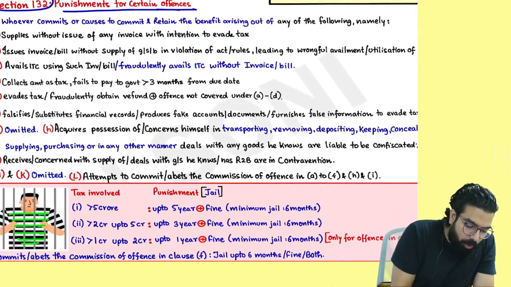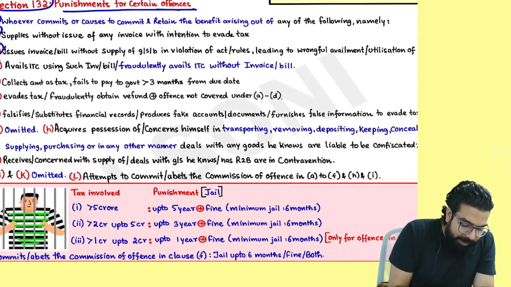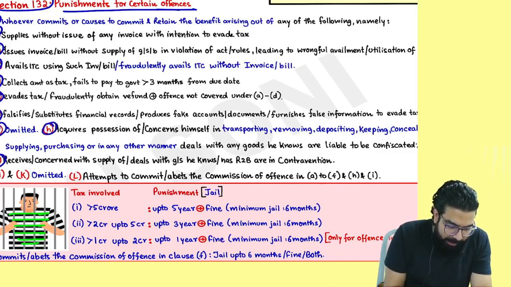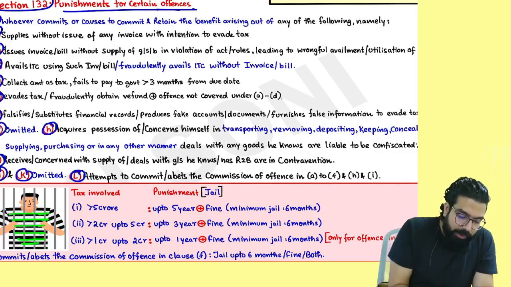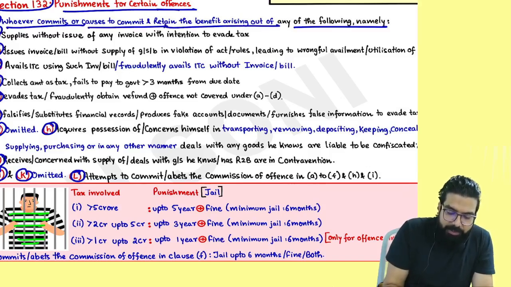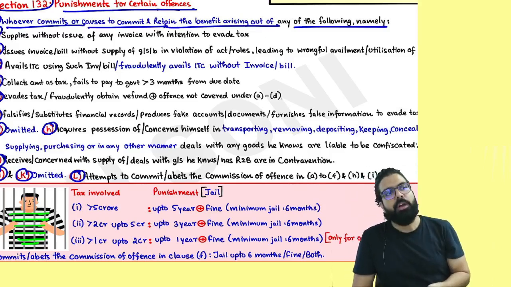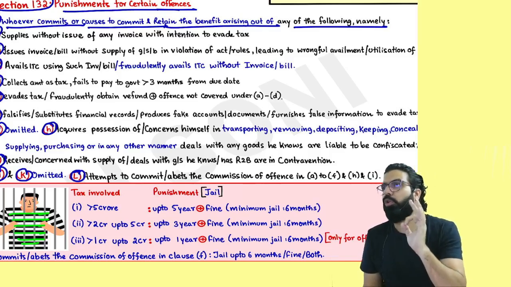They have gone ahead and told in section number 132(1): A, B, C, D, E, F, G (G is omitted now), H, I, J, and K is omitted, and then L. Okay? Now listen. Whoever commits or causes to commit or retains the benefit arising out of this transaction, they are telling whoever is going ahead and doing these offenses or whoever is taking the benefit out of this transaction, they will be sent to jail.